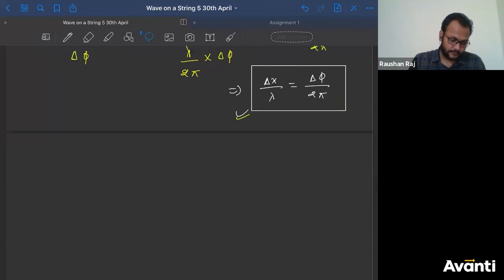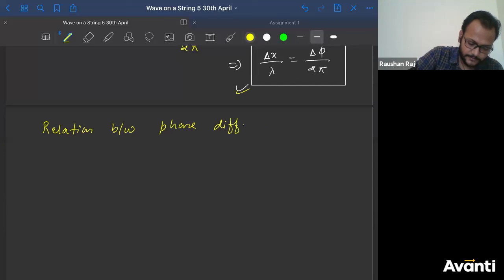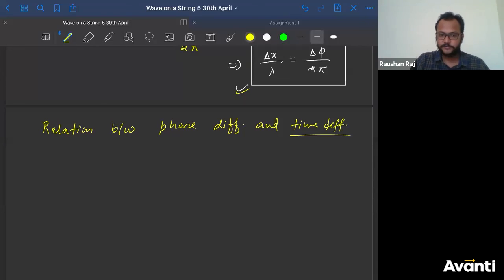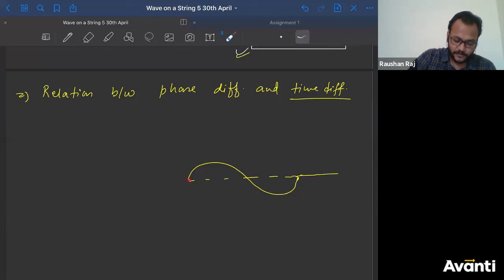So, okay. Now, what will be the relation between phase difference and time difference? That means the difference in time which is equivalent to the phase difference. वो कैसे निकालेंगे? बहुत आसान है बच्चा लोग. फिर से मैं पूछता हूँ आपको. देखो, if I draw a wave pulse here, if the wave has to move from this point to this point, what will be the time taken by?